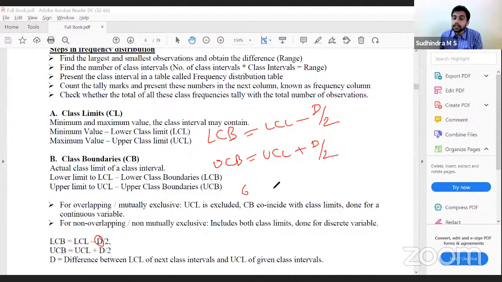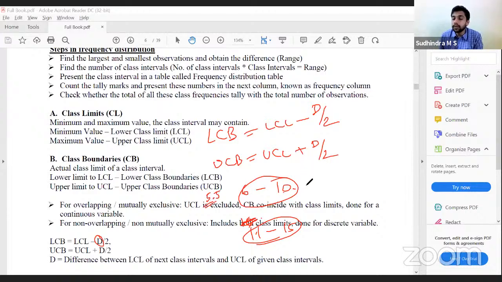So if I have 6 to 10, 11 to 15 as the class intervals, then for this class interval, what would be the lower class boundary? 5.5. Because D is 11 minus 10, which is 1. 1 divided by 2 is 0.5. 6 minus 0.5 is 5.5.